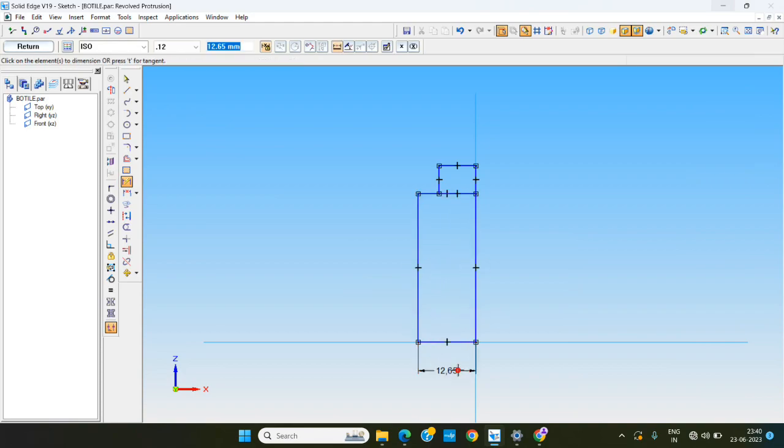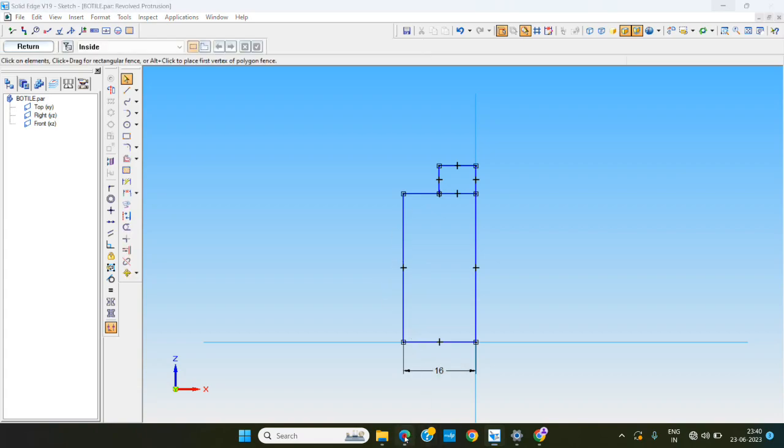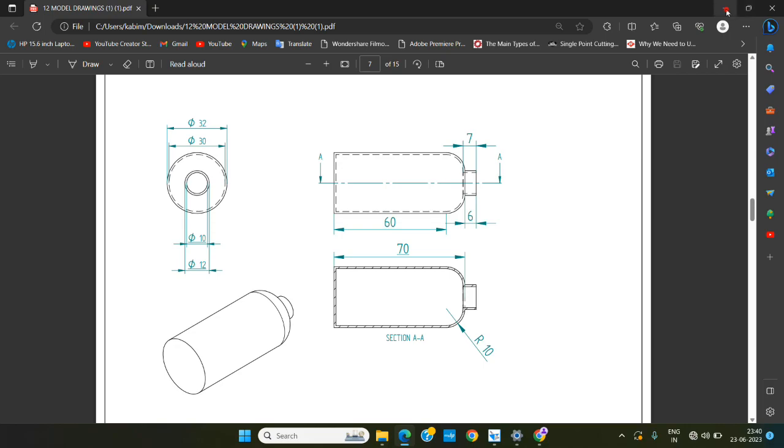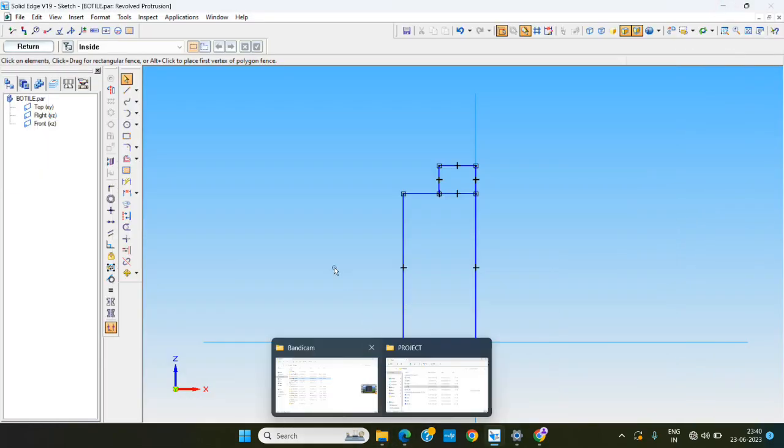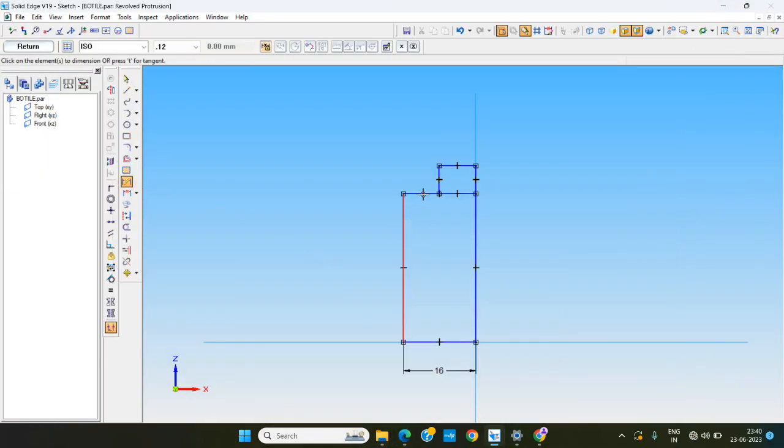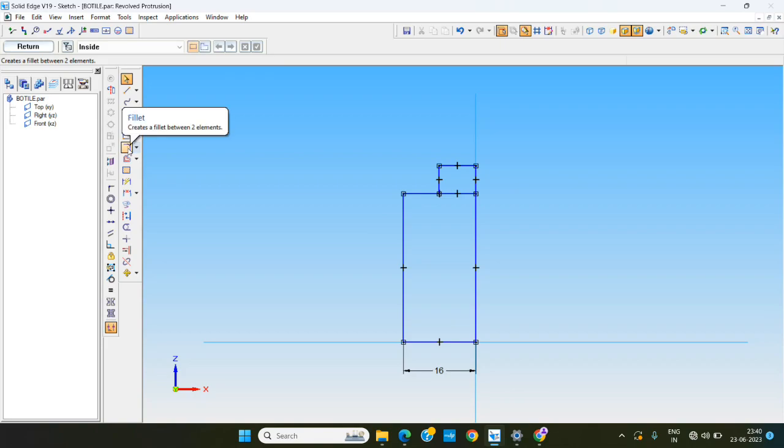The border height is there, so the radius will be 16. The height is 70. Before doing 70, we are making the radius. Fillet is 10.